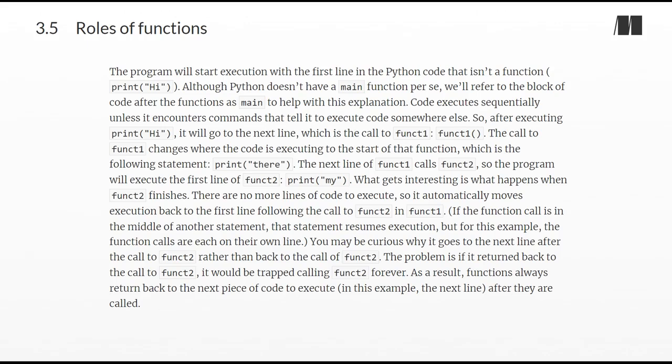You may be curious why it goes to the next line after the call to funct2 rather than back to the call of funct2. The problem is if it returned back to the call to funct2, it would be trapped calling funct2 forever. As a result, functions always return back to the next piece of code to execute, in this example the next line, after they are called.